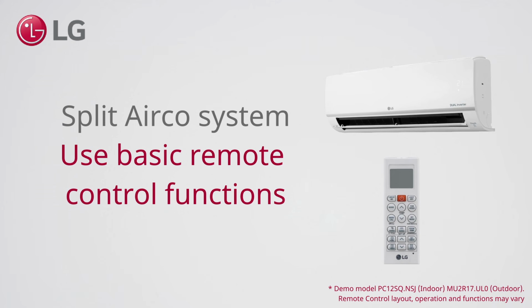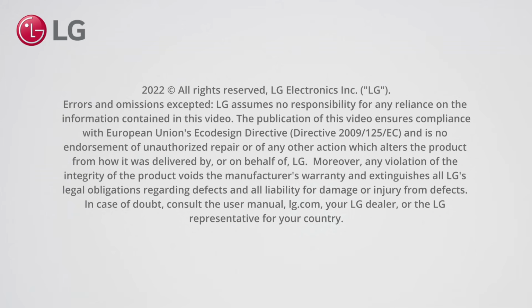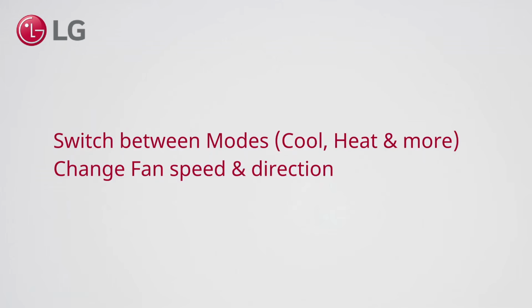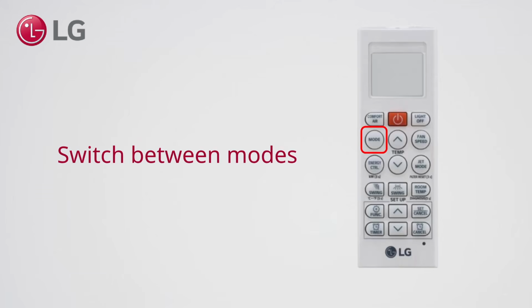How to use the basic remote control functions on an LG split airco system. In this video we will show you the different modes and how to switch between them and to control the fan speed and direction. Simply use the mode button on the remote control to toggle between the different modes.